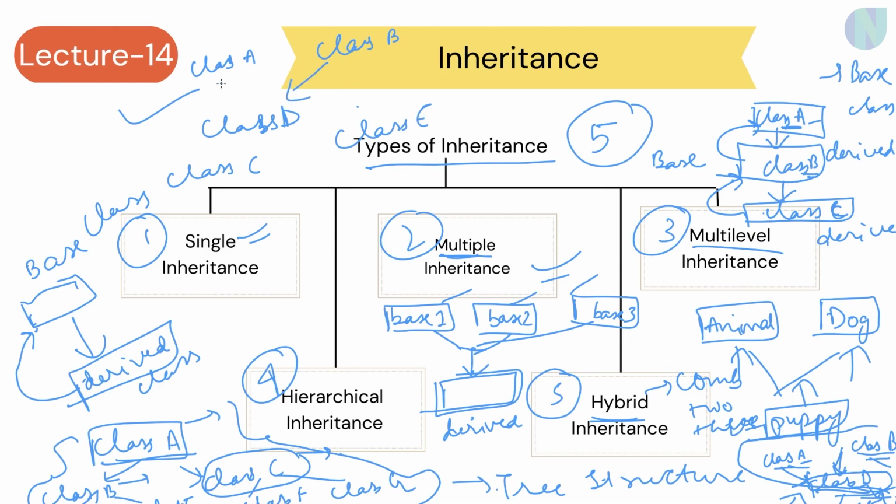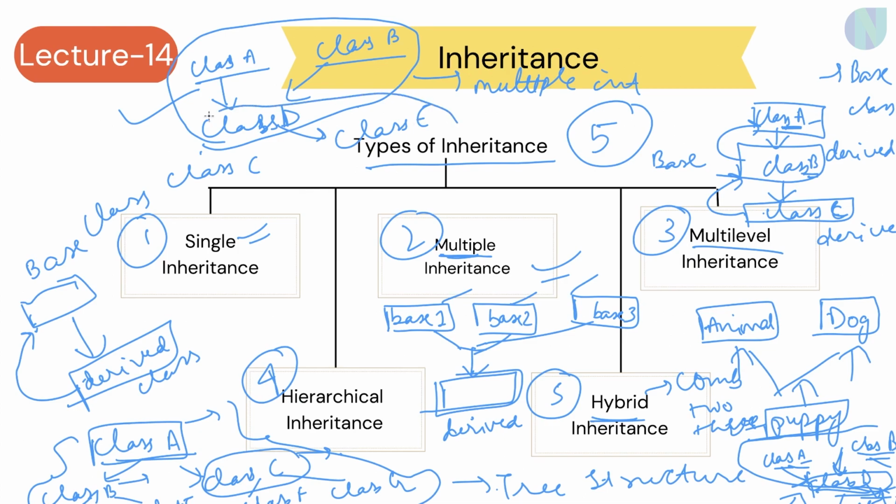So basically this is a base class, this is a base class. Class D is deriving its properties from 2 or more base classes. So this is a kind of multiple inheritance. This is a kind of single inheritance. So you can see there is a combination of inheritances happening. That is the reason we call this hybrid inheritance. So this was all about the types of inheritance in this video.